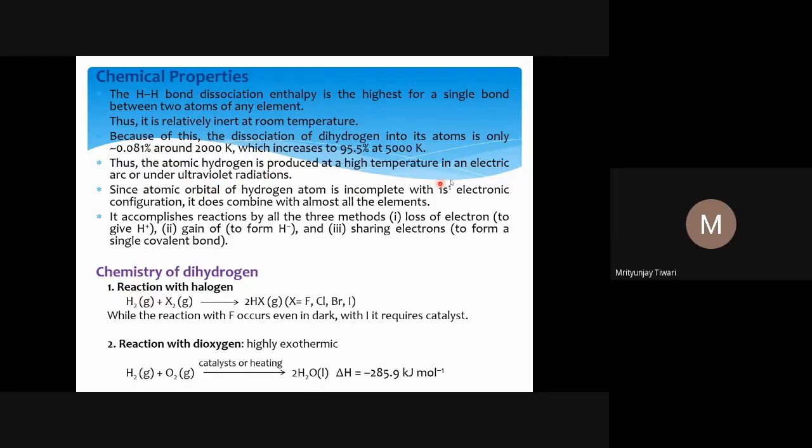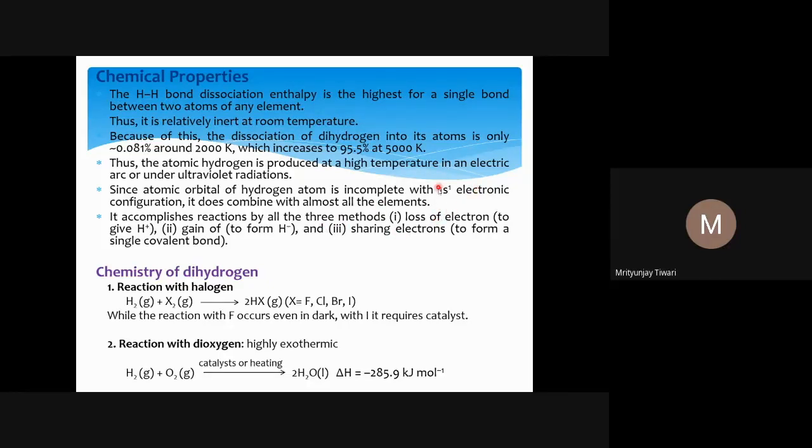So what people do is use radiation to break the hydrogen bond to make a hydrogen atom from the hydrogen molecule. Since the atomic orbital of the hydrogen atom is incomplete, with 1s electronic configuration that we have seen for the hydrogen atom, it does combine with almost all the elements.